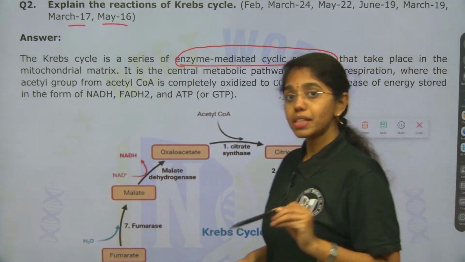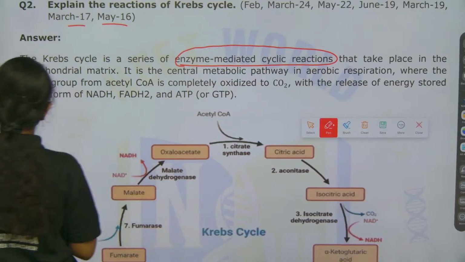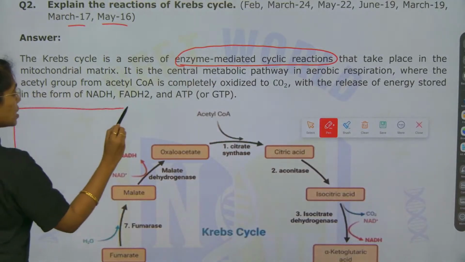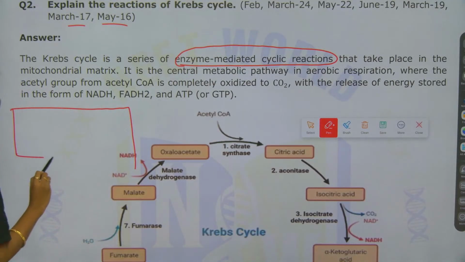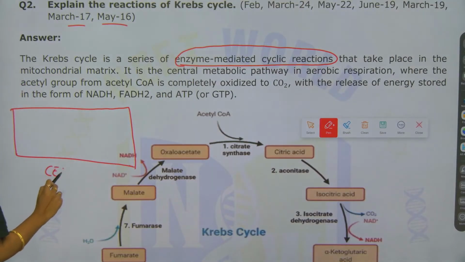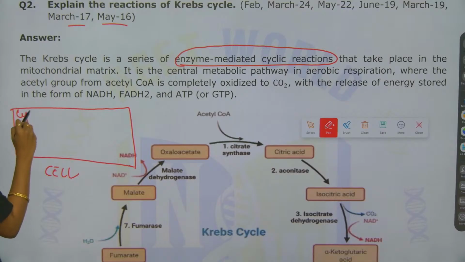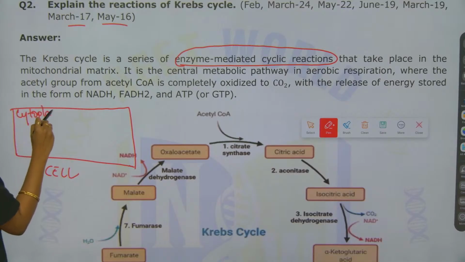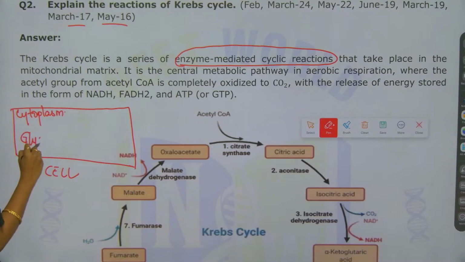So, what happens after glycolysis that occurs in the cytoplasm? Let us recall the previous story which has happened in the cell. If you consider this as a cell, inside the cell's cytoplasm glycolysis occurs.